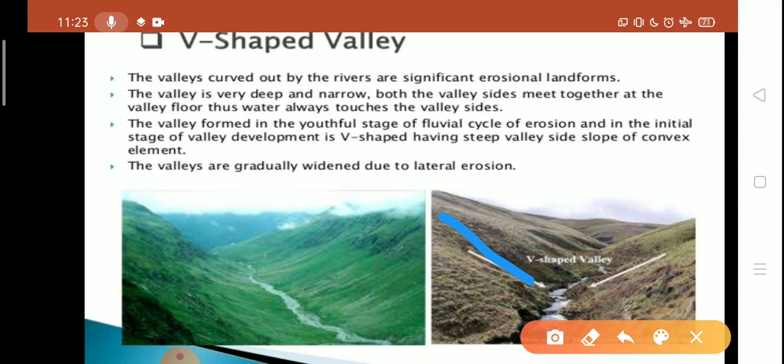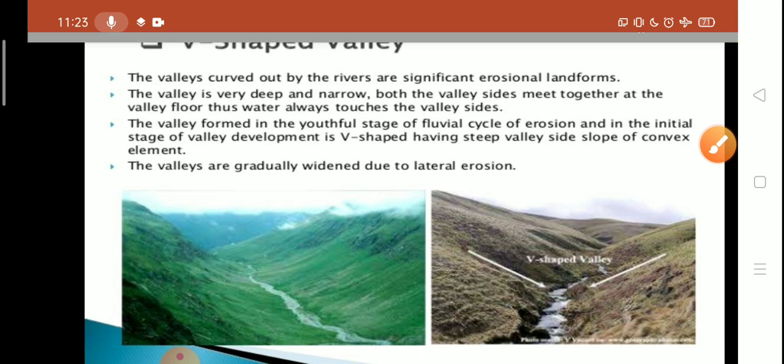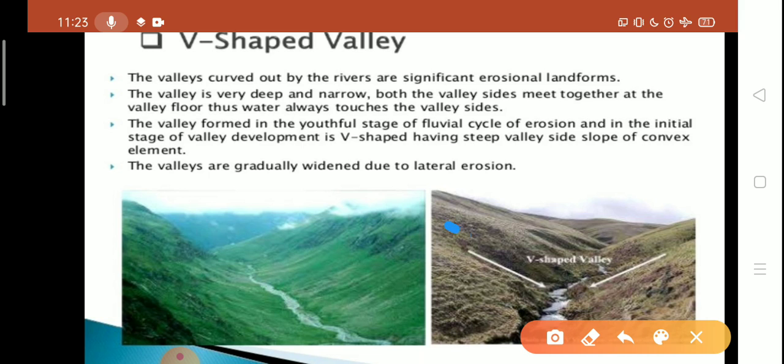Look at this picture, students. This picture shows the landform developed by the river. So V-shaped valley is formed when the river, for example, is originating from this place and the river is easily eroded and widened by increase in the volume of water.